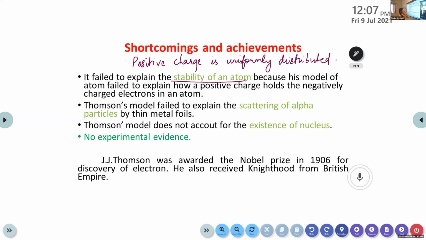He simply explained a positively charged sphere in which negatively charged particles are embedded, but he did not explain how these electrons are maintained in that positively charged sphere. So that's the first point. Then the second one: Thomson's model failed to explain the scattering of alpha particles by thin metal foils. Through this model, he could not explain the scattering of alpha particles by thin metal foils. Okay, that's the second limitation.